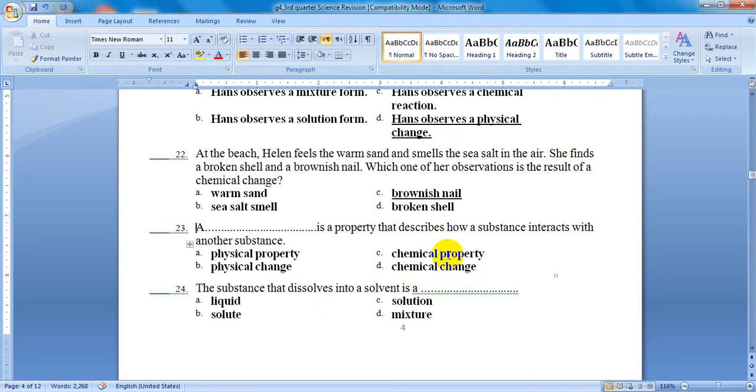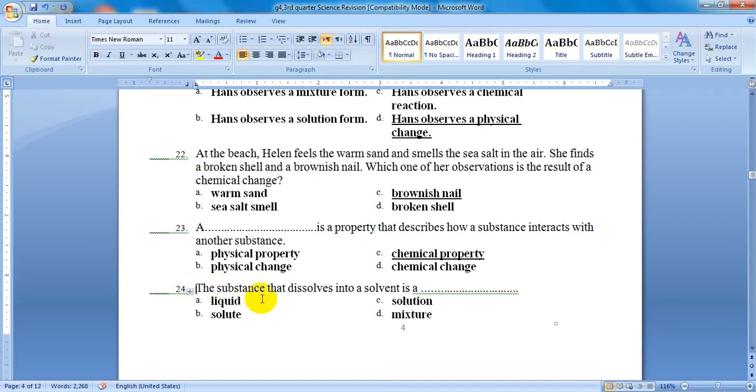But is it a physical property or a chemical property? Of course, it is a chemical property, because a physical property is a property which we can measure or observe, but a chemical property is the one that describes how a substance interacts with another. The next question, question number 24.